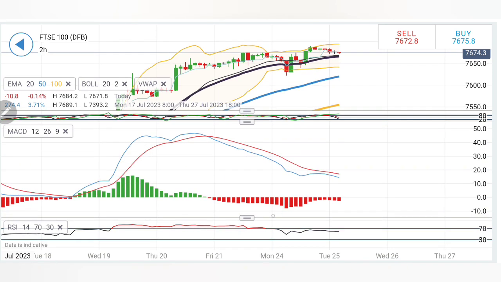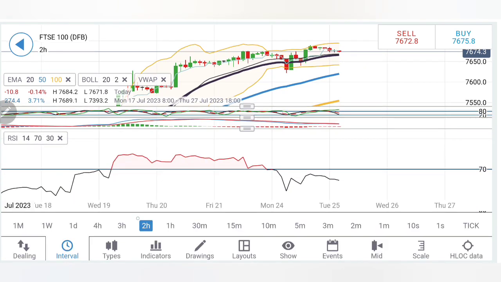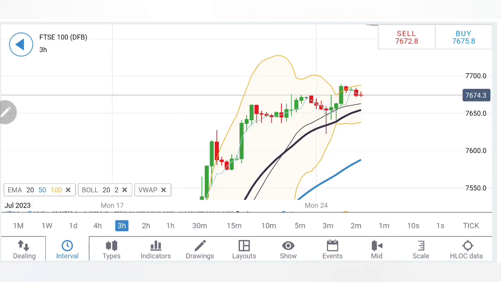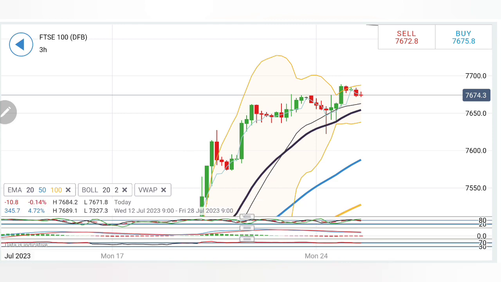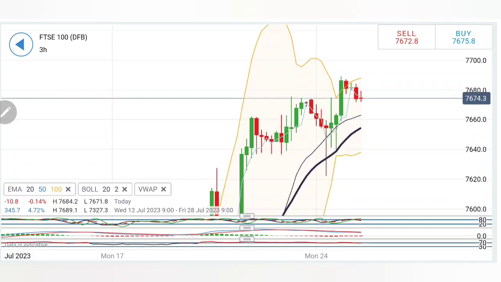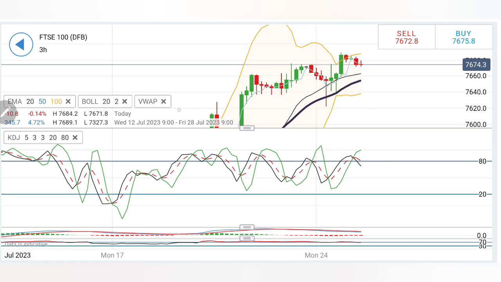Stochastic has dropped here. The MACD is trading with a bearish bias. RSI is also looking down. Similarly, on the 3-hour chart, see, this was the reversal sign. Since then, FTSE 100 traded bullish, taking the support from the 7640, 7660 zone. We have seen a good rise here. Now it has gone close to 7700, but it has failed to break past 7700 here.